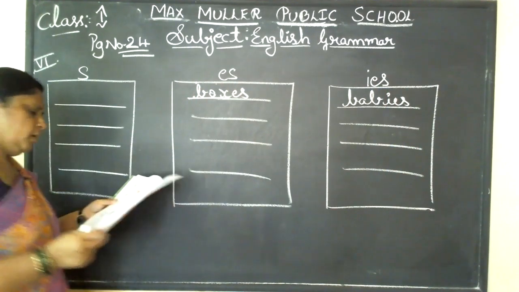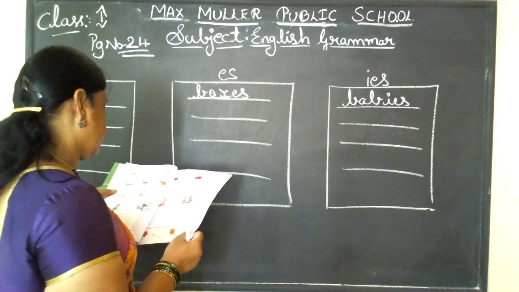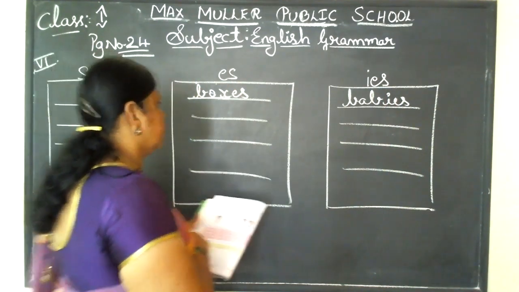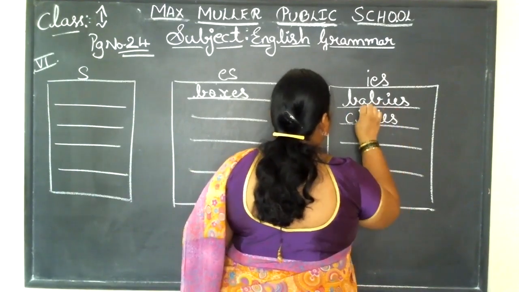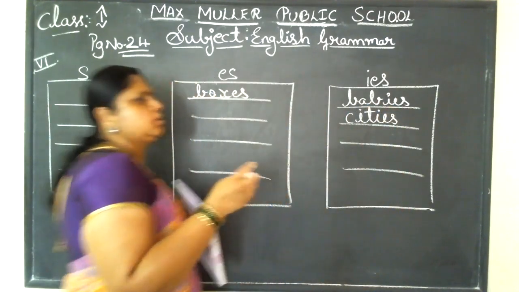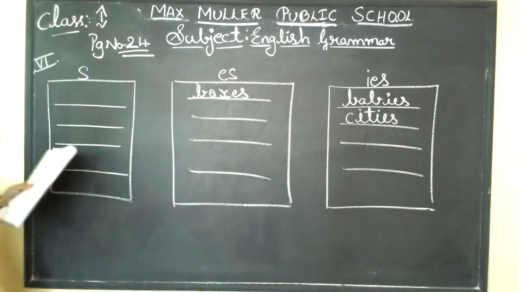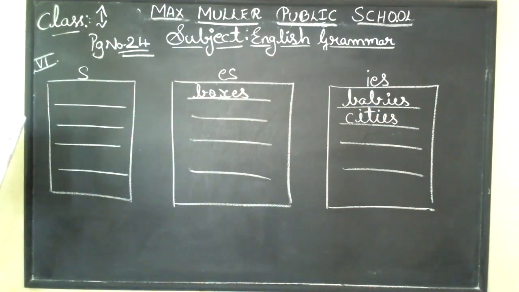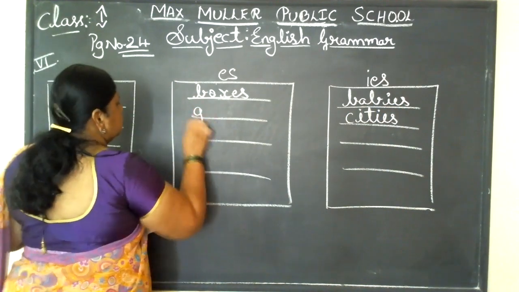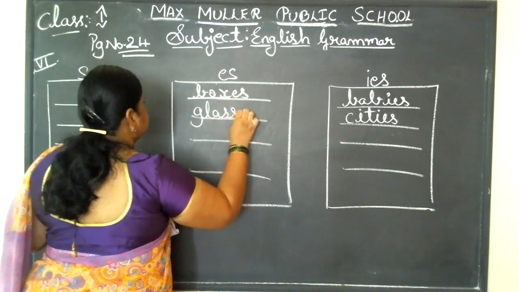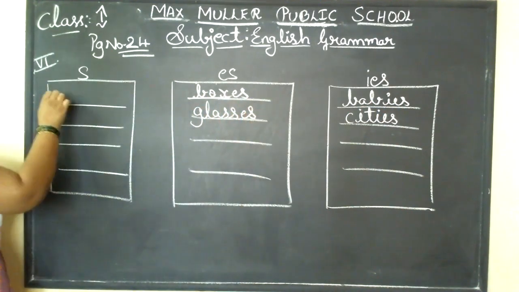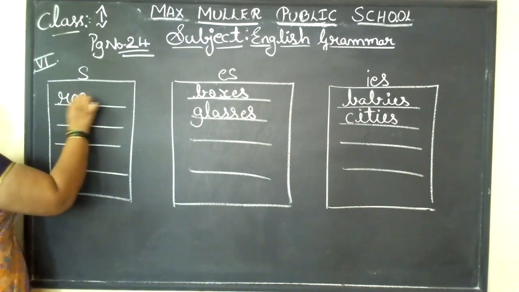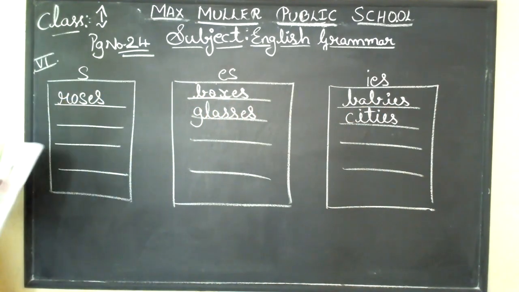In which column does it come? It comes in the IES form. CITIES, cities. If you want, you can turn the page and write, children, but write the answer carefully. Next is glass, glasses, G-L-A-S-S-E-S. Okay. Rose, it comes to ES. ROSES, that's all. Next is key.